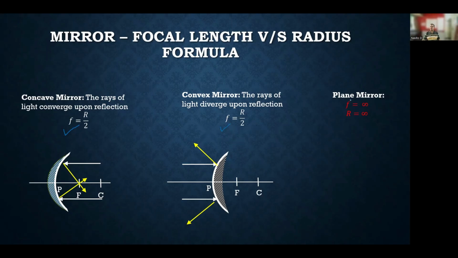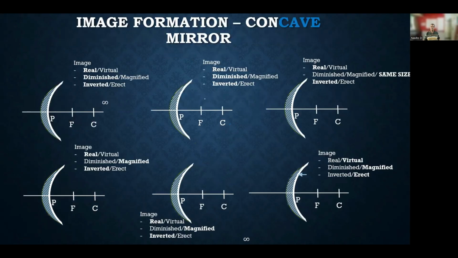For a plane mirror, the focus and the radius of curvature are actually infinity because the plane mirror is straight. The concave mirror is a converging mirror because all the rays converge. And a convex mirror is called a diverging mirror because the rays diverge upon reflection.